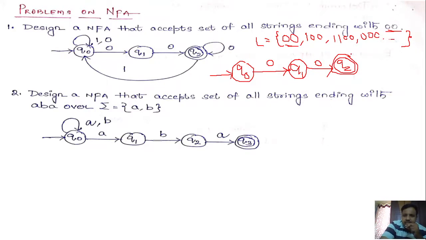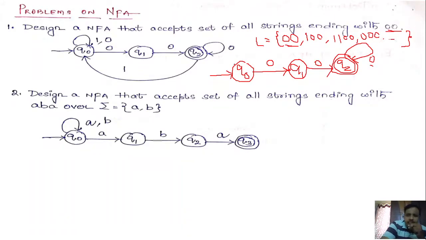Next, in Q2, if you get any number of zeros, the string is still ending with 00 only. So in Q2, if you get any 0, you should have the self transition on Q2 on 0. Why? Because being in state Q2 means we have seen two zeros, and if you see one more 0 in Q2 and specify the self transition, it means the string is still ending with 00 only. Due to this reason, we mention the self transition on Q2 on input symbol 0.